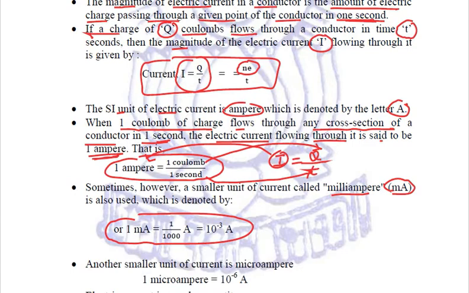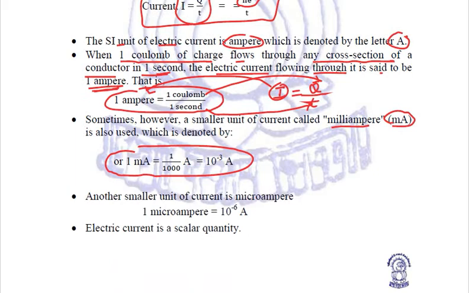Another smaller unit of current used is microampere, and 1 microampere is equal to 10 to the power minus 6 amperes. We need to remember that electric current is a scalar quantity, because it has just got magnitude,